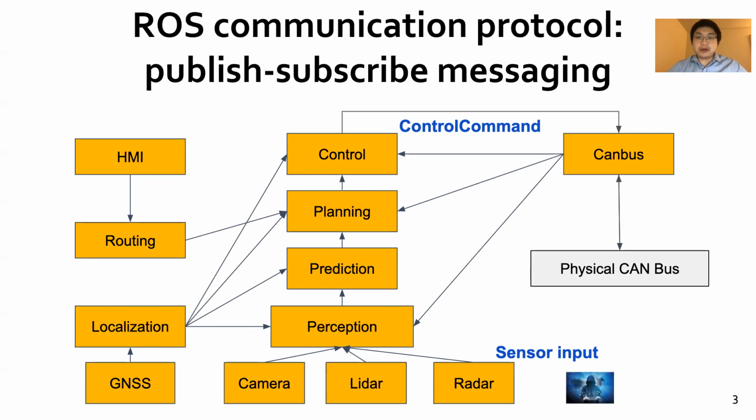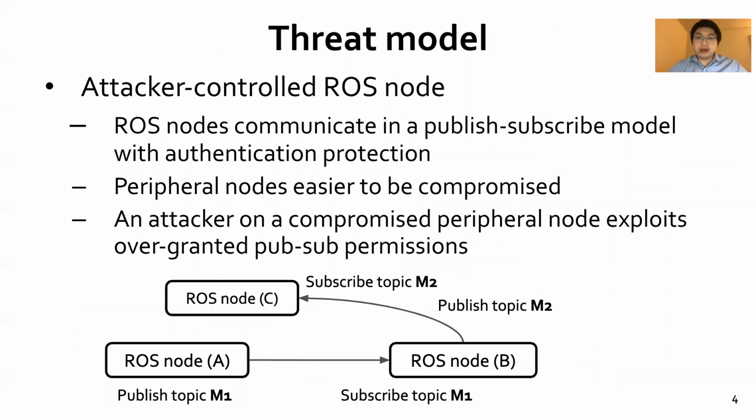Because of the integration from third-party vendors, the peripheral device driver nodes are easier to be compromised and controlled by attackers. We make this assumption in our threat model. In our work, we investigate a new overprivilege vulnerability caused by the overgranted permissions in this pub-sub communication channel in the context of ROS-based AV systems. We consider a threat model where an attacker compromises and controls a peripheral driver node and abuses the overgranted publish or subscribe permissions to publish fake message states or sniff privacy-sensitive information from this communication channel.